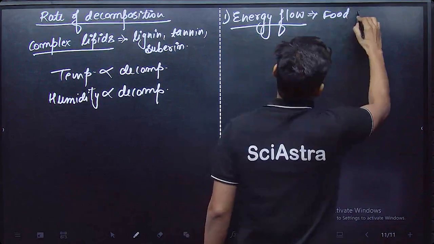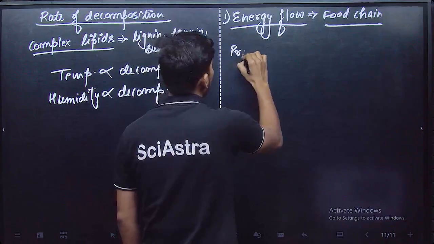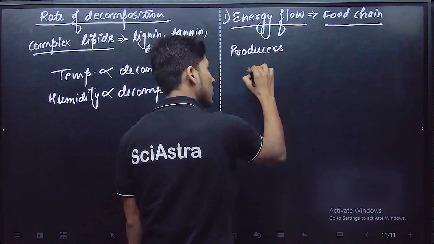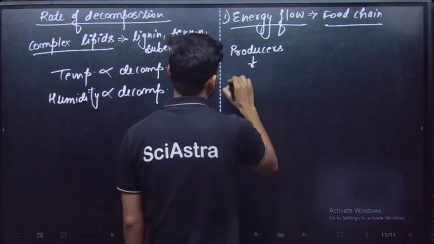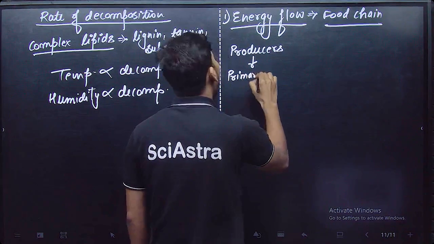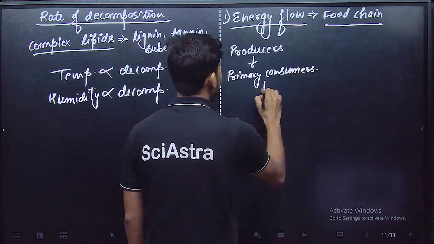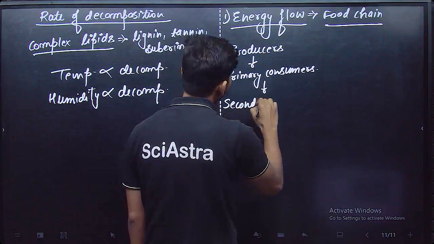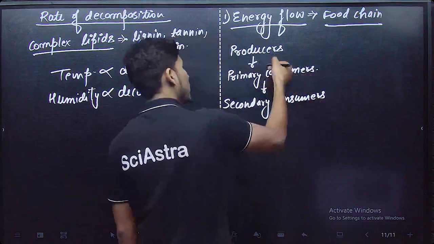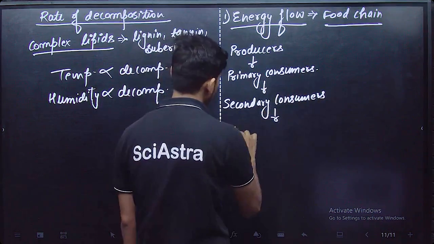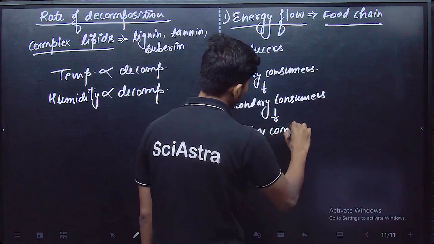So a typical food chain looks like this: there are producers who produce the food, and there are consumers, or we can say primary consumers, who consume plants, and there are secondary consumers who consume herbivores, and there are tertiary consumers who consume secondary consumers.